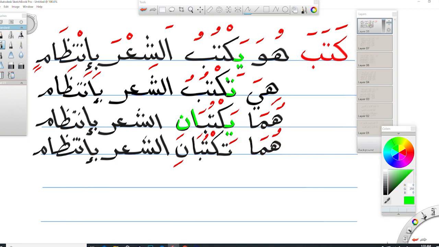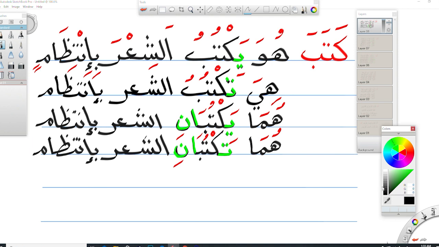In the feminine case, we added ta and fatha on the top of it, and that's the difference between them. Here we added ya, and here we added ta. And of course, alif and nun. تكتبان. هما تكتبان الشعر بانتظام. They write poetry regularly, and of course for dual feminine.